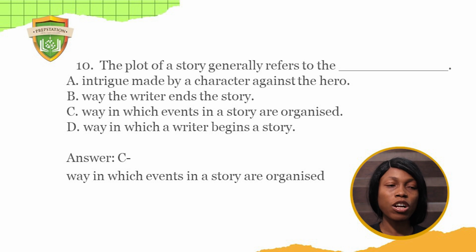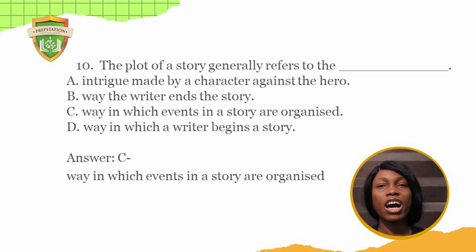Number 10. The plot of a story generally refers to dash A. Intrigue made by a character against the hero. B. Way the character ends the story. C. The way in which events in the story are organized. D. The way in which a writer begins a story. Plot in literature simply deals with the storyline. So it has to do with the way in which events in the story are organized from the beginning to the middle and to the end.